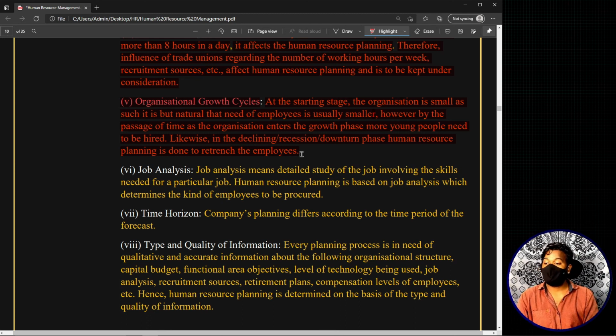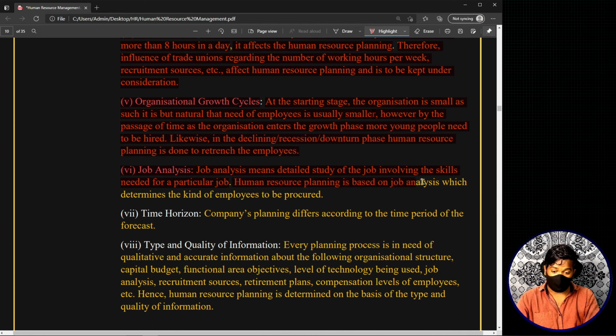Okay, now moving on to the next thing, job analysis. Basically, job analysis means detailed study of the job involving the skills needed for a particular job. We already discussed that job analysis means each and every piece of information relating to a job. Now, human resource planning is based on job analysis, right? Which determines the kind of employees to be procured, right?